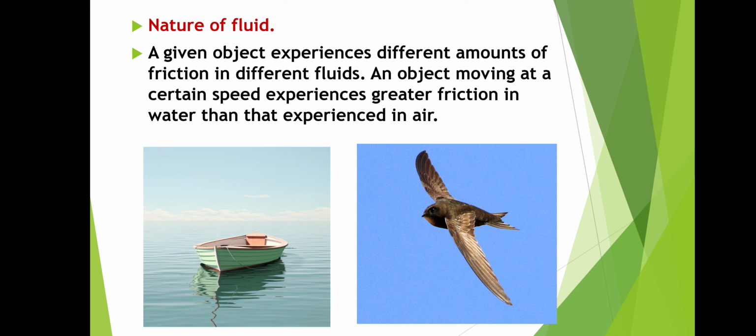That means if we compare liquids, the viscosity plays a main role in the nature of fluids. So an object moving in water experiences greater friction when compared to air.